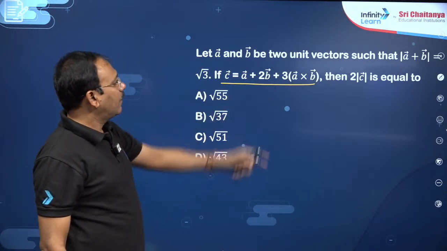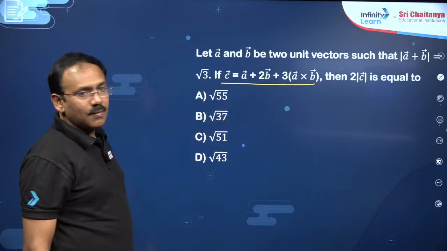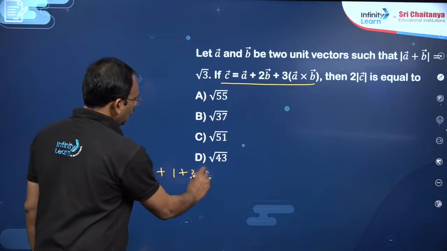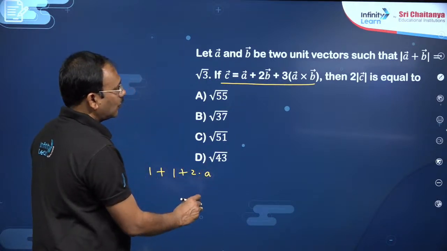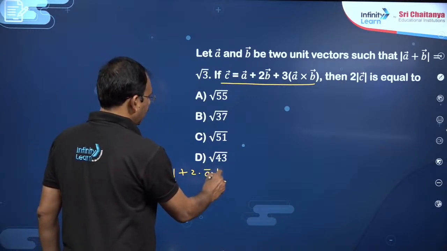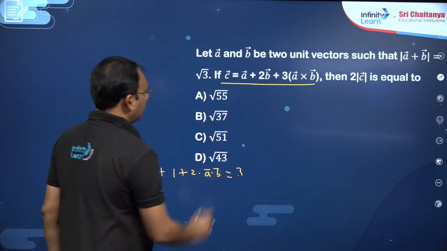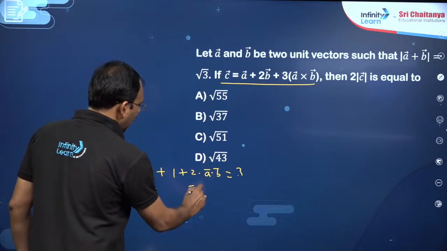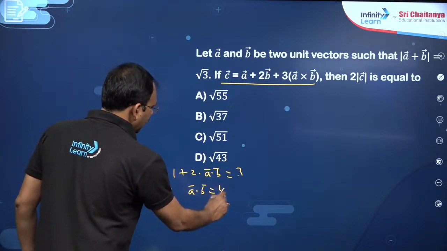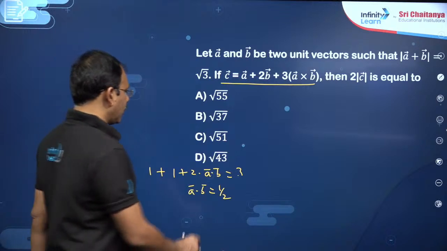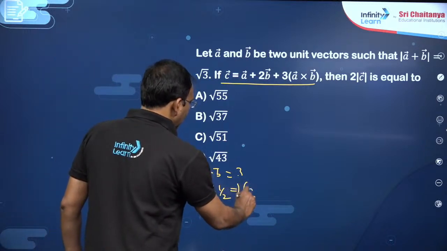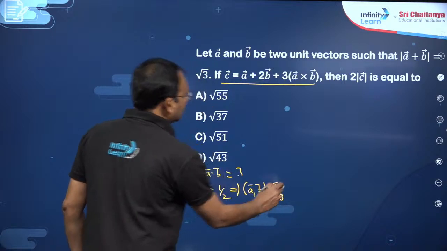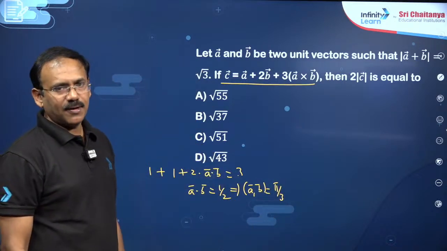Magnitude of A bar plus B bar root 3 means if you square, A square plus B square plus 2 A dot B, so you can write A dot B from 3 equals 1 plus 1 plus 2 A dot B. So this is going to be 3 minus 2, 1. A bar dot B bar is 1 by 2. That too both are unit vectors. Angle between A bar and B bar, cos theta is 1 by 2 means pi by 3. You got the angle between A bar and B bar, right?